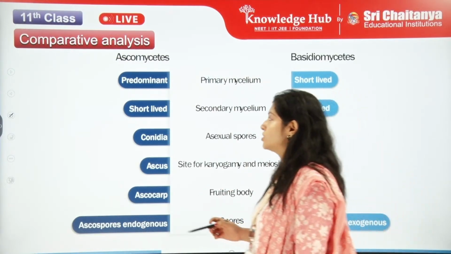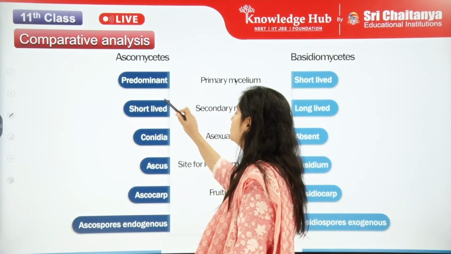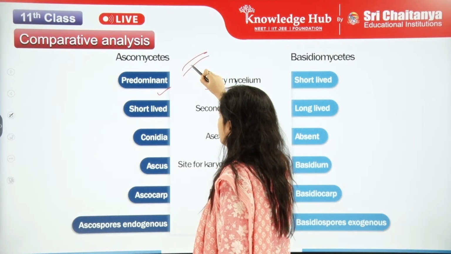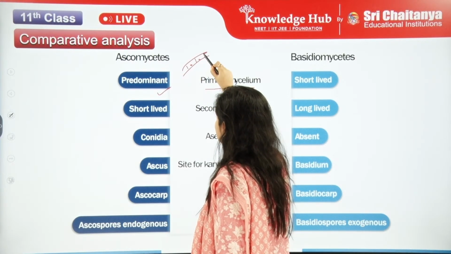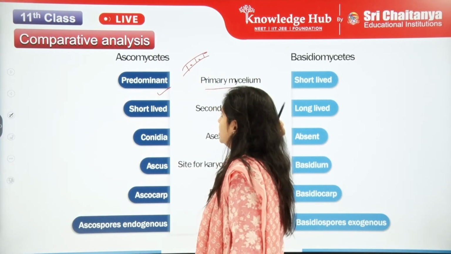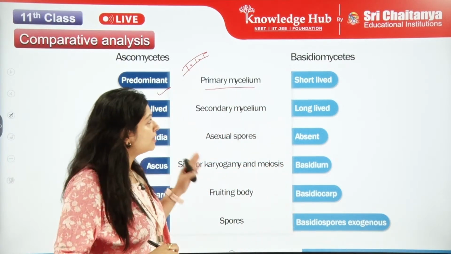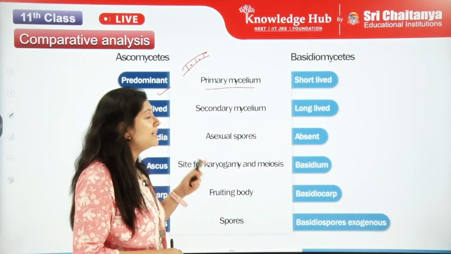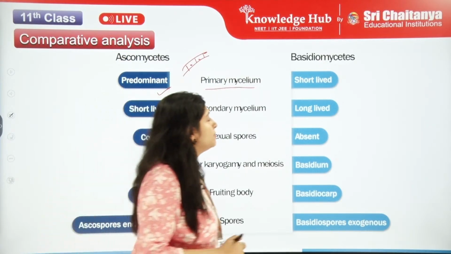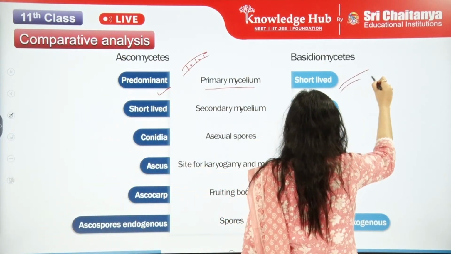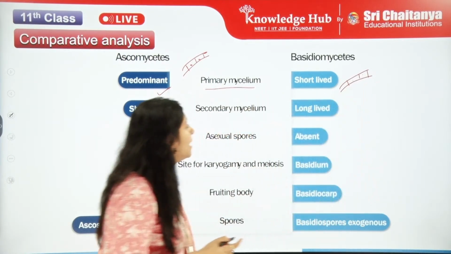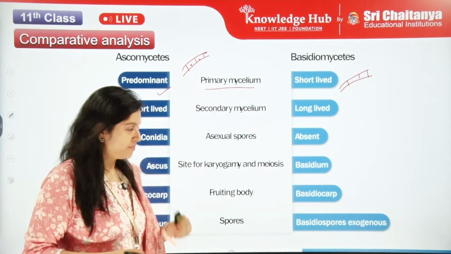So what happens in case of Ascomycetes? We have the predominant primary mycelium. I think all of you have remembered the primary mycelium, it is like this. Now, what for the Basidiomycetes? For the Basidiomycetes, the primary mycelium is short-lived and it gets replaced by the secondary mycelium.